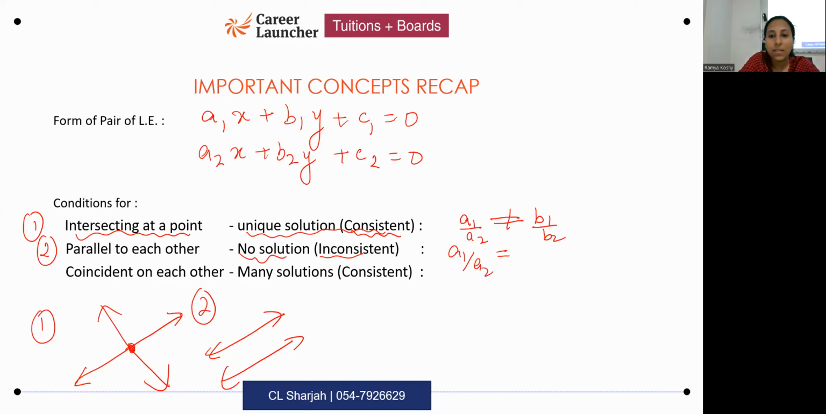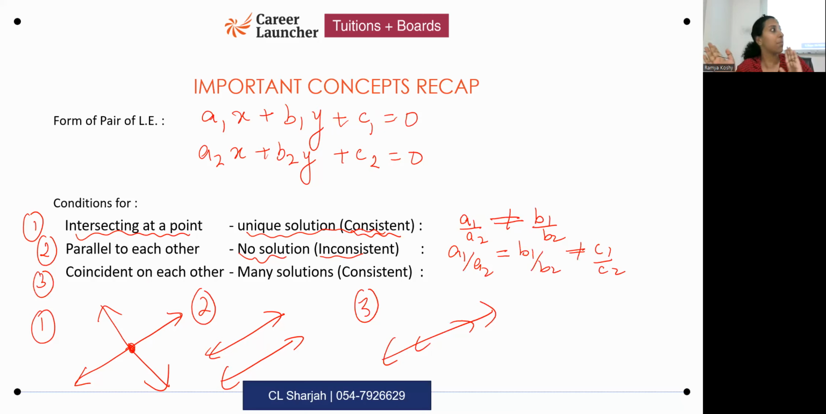a1 by a2 is equal to b1 by b2 is not equal to c1 by c2. Yes, not equal to c1 by c2. Coincident on each other. Coincident means they both lie on top of each other. That means it's the same line. Essentially, it's the same line. All points are common. Infinite solutions. There are infinitely many solutions. I missed the word infinitely. I'll add it later. Okay, infinitely many solutions. That means it is consistent.